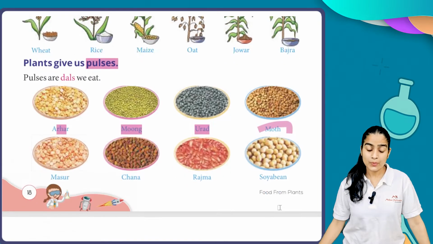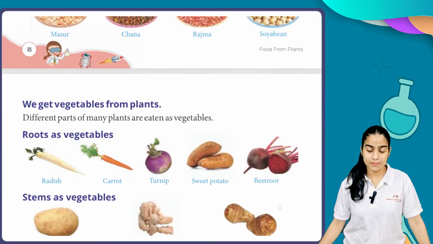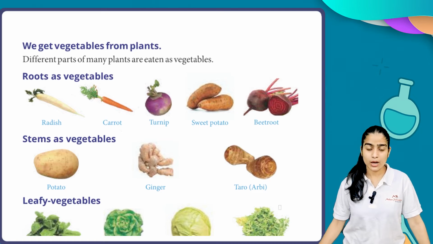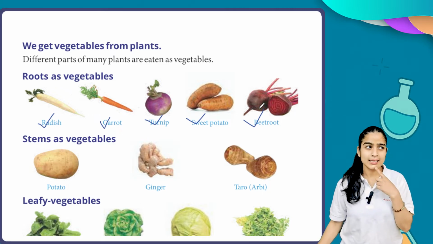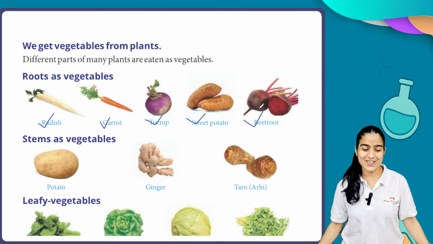Now we get vegetables from plants. We already know this, because if you see potato, sweet potato, beetroot, you can think, okay, this is a vegetable. But these are classified into categories. For example, different parts of many plants are eaten as vegetables: radish, carrot, turnip, sweet potato, beetroot. So, tell me which vegetable you like most? I think carrot. Right. Okay.